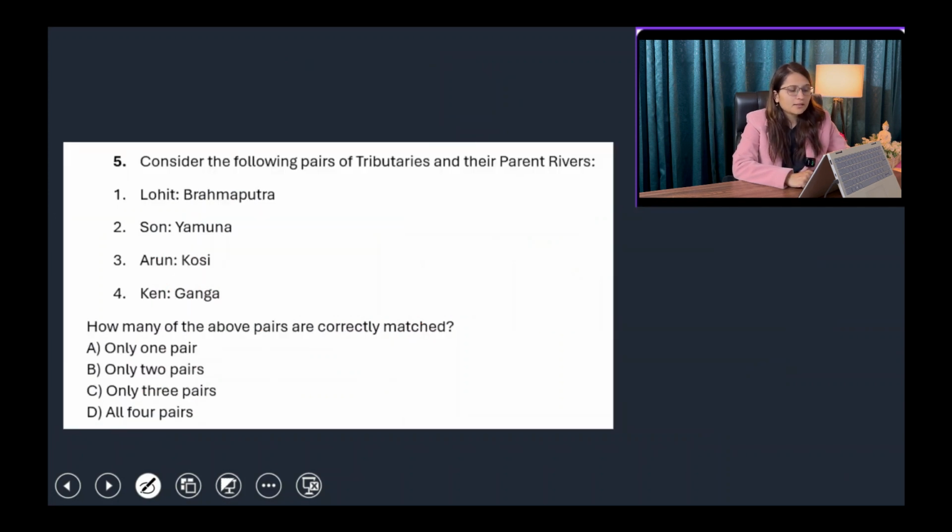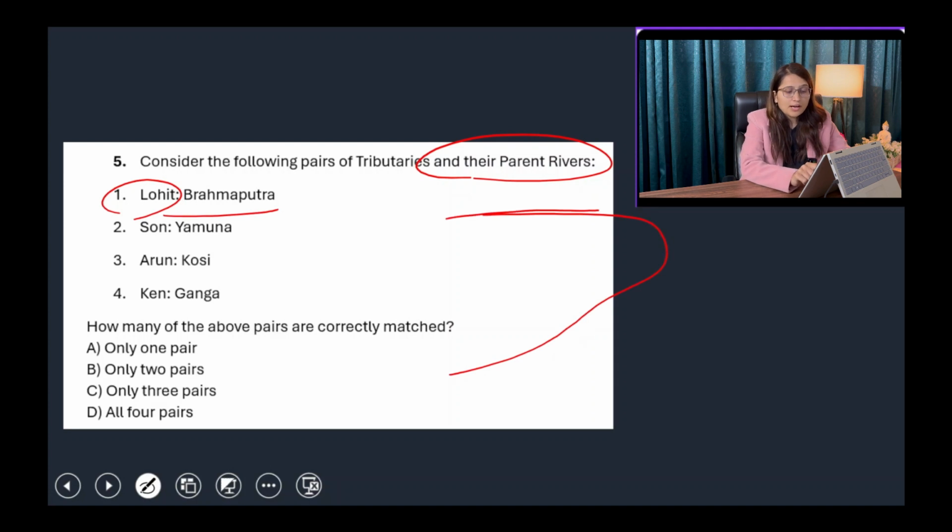Next is, consider the following pairs of tributaries and their parent rivers. Lohit is the tributary of Brahmaputra. Yes, if this is Brahmaputra river, in China it is known as Yarlung Sangpo. So it is making a U-turn at Namcha Barwa, and Lohit is joining it from the left bank. So yes, it is the tributary of Brahmaputra.